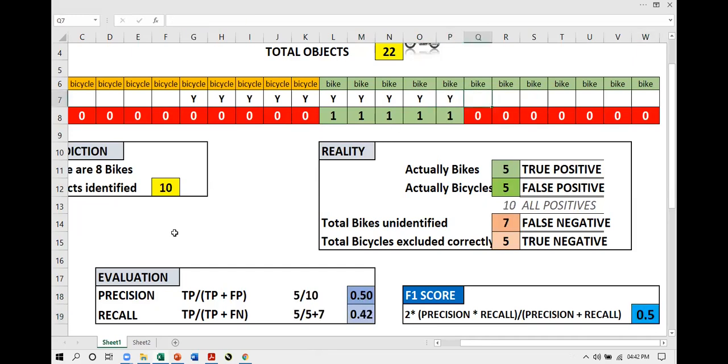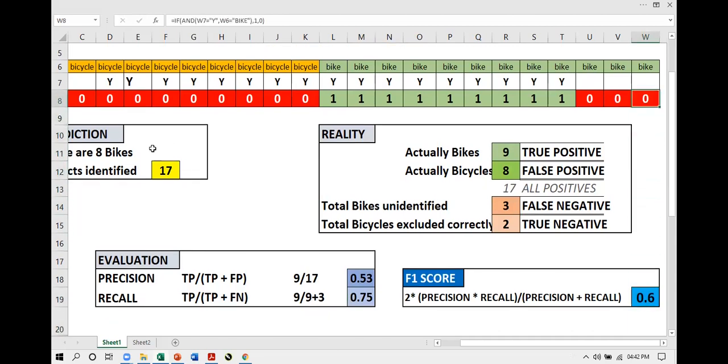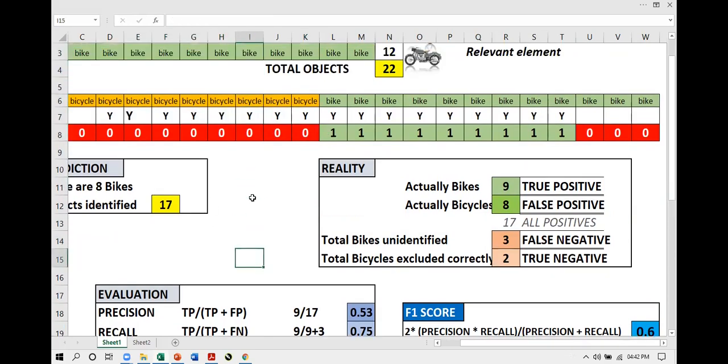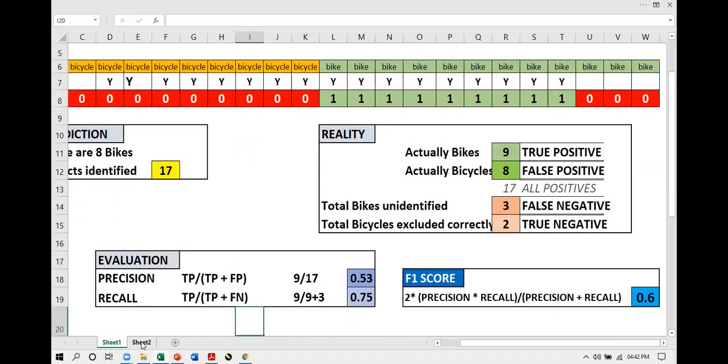If I make the precision higher a bit, so did you see? Precision has gone lower. No matter recall is high, but F1 score is low. It is 0.6 because here so many wrong predictions have been done. As many correct predictions were done, almost equally the wrong predictions were done. So this model cannot be deployed. So this way, the balance between the two, precision and recall, is done.